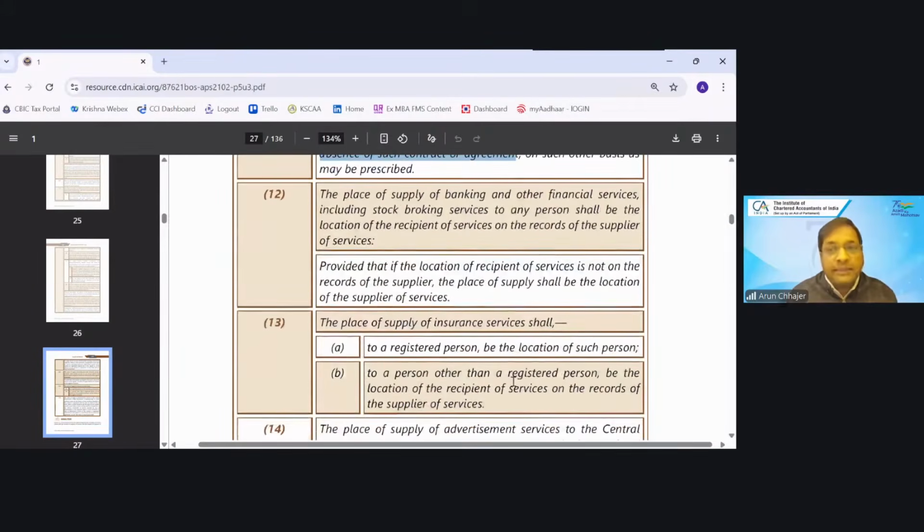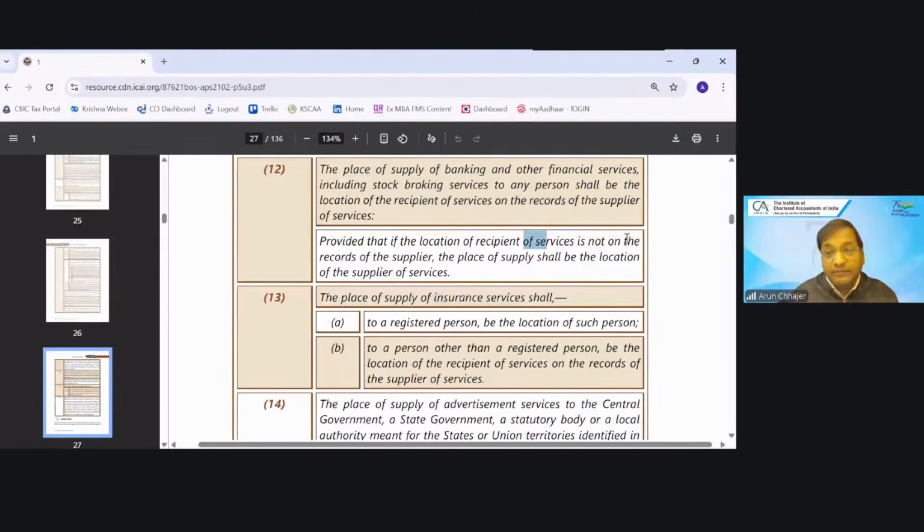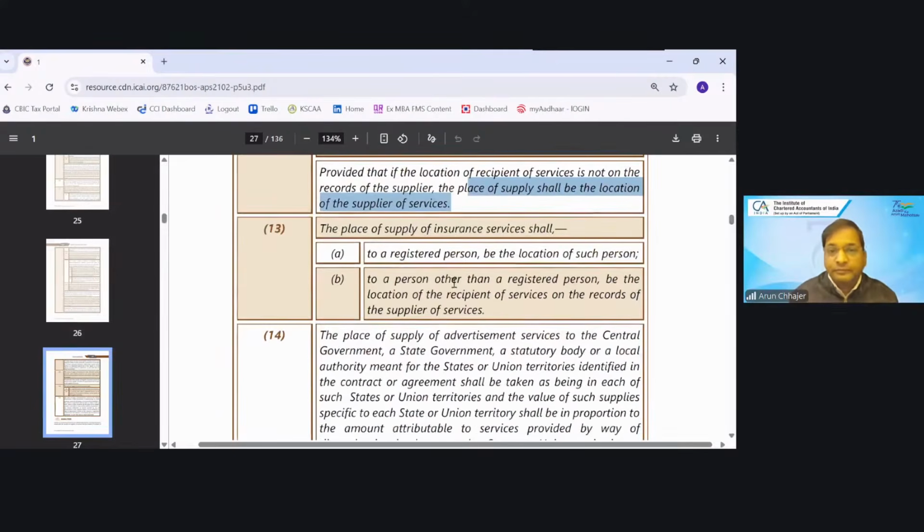In case of a banking company, financial services, stockbroking, the place of supply is the location of the recipient on the record of the supplier, because the record address would always be available. If not available, suppose there is a walk-in customer and the banking company is providing services, like we can prepare the DD, the demand draft. Okay, so if the service is not on the record, then the place of supply shall be the location of the supplier of service.